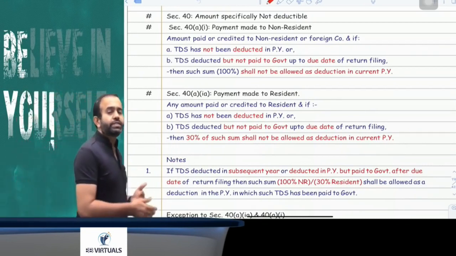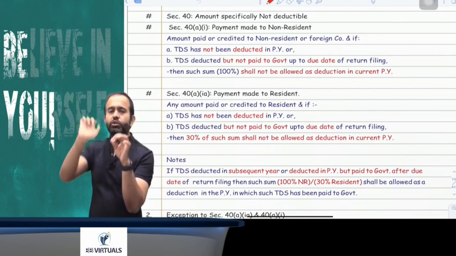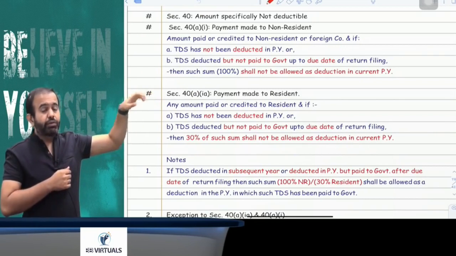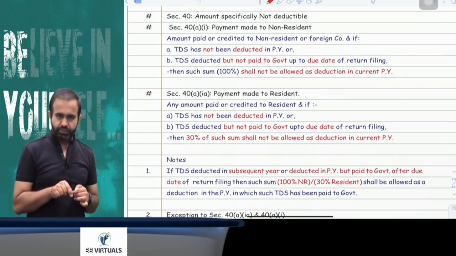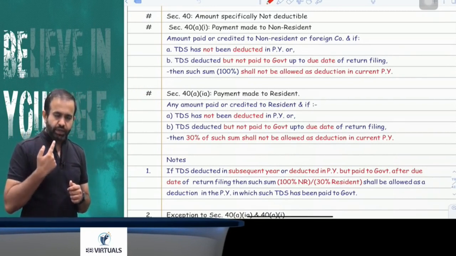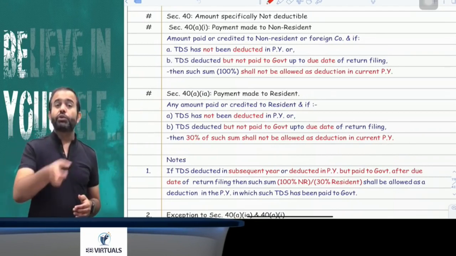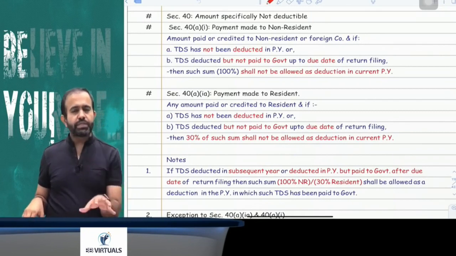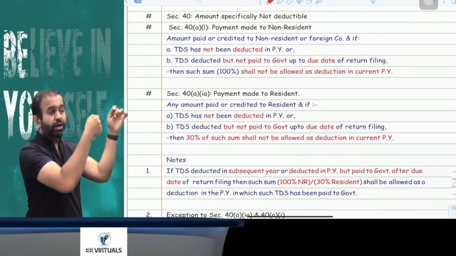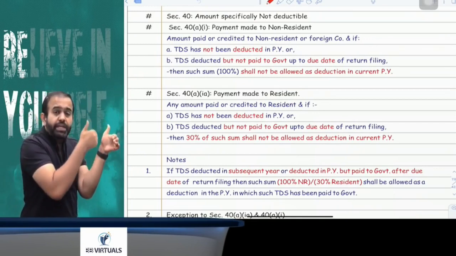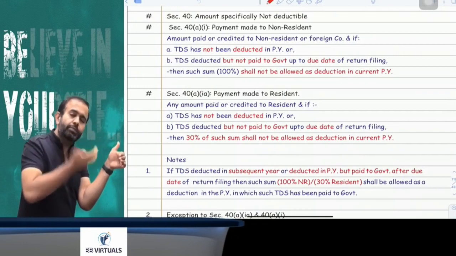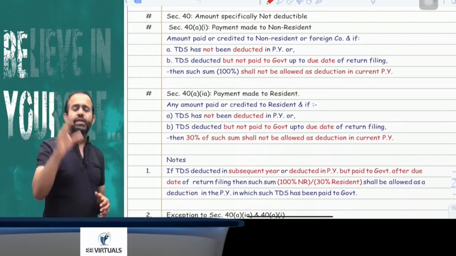The first is section 40, clause A, subclause 1A. It says that if any payment is made to a non-resident, or the account of that non-resident is credited, and you do not deduct the TDS in the current previous year, or you deduct the TDS in the current previous year but do not deposit it to the government up to the due date of return filing, in that case 100% of that expenditure will be disallowed.